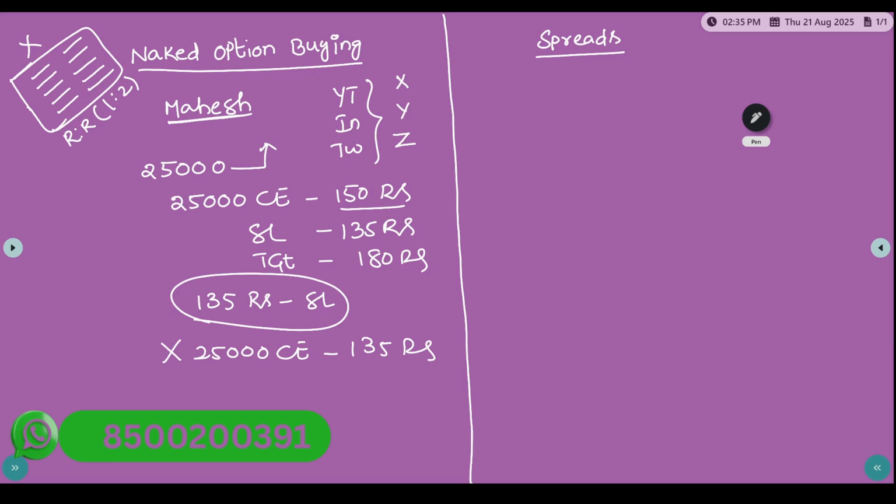This is not taught in his course, but the chemical reactions happening in his mind make him take the re-entry immediately. Unfortunately, this also hits the stop loss at 120 rupees. So again he immediately takes one more entry at 120 rupees, and this also hits the stop loss.